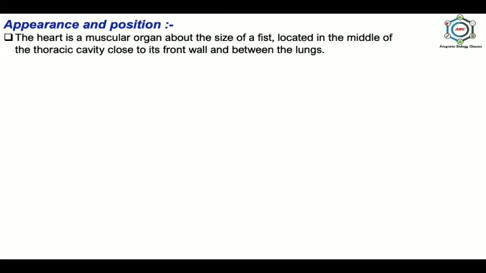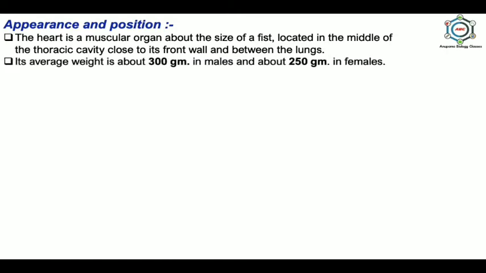After that, the appearance and position of the heart. The heart is a muscular organ about the size of a fist, located in the middle of the thoracic cavity, close to its front wall and between the lungs. Its average weight is about 300 grams in males and about 250 grams in females. It is reddish brown in color.